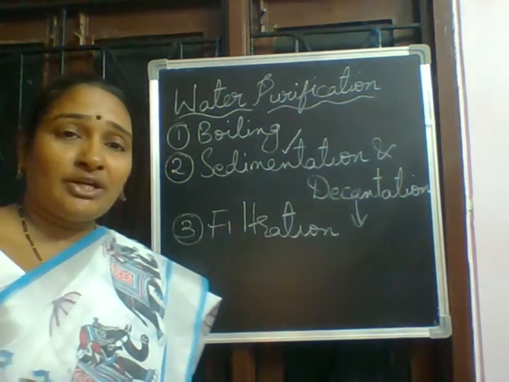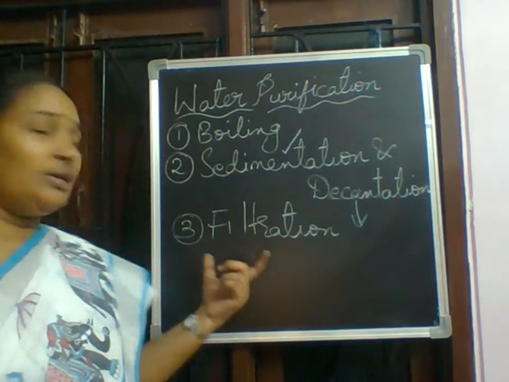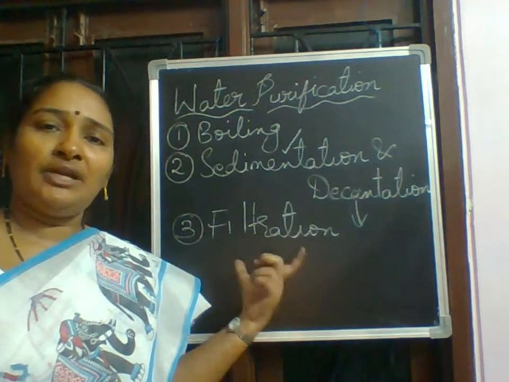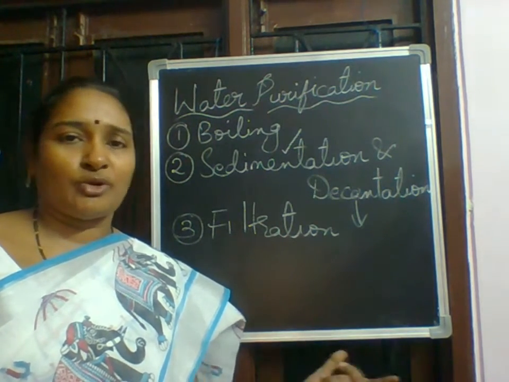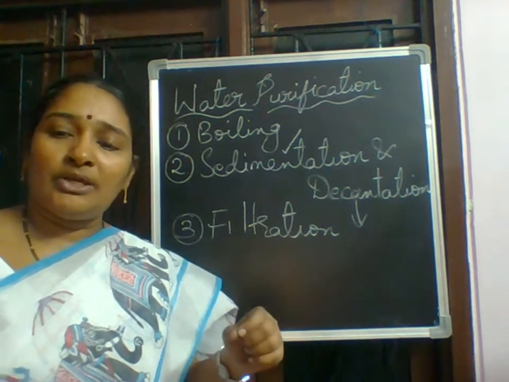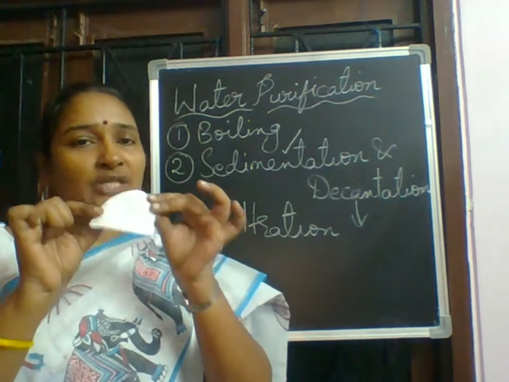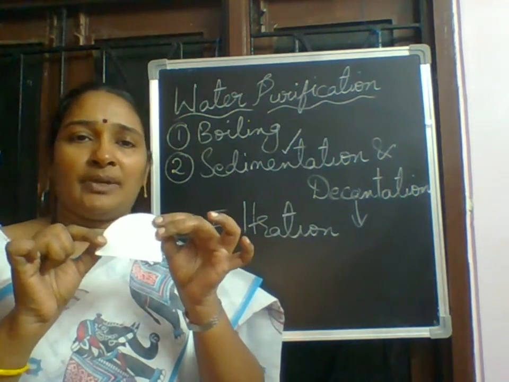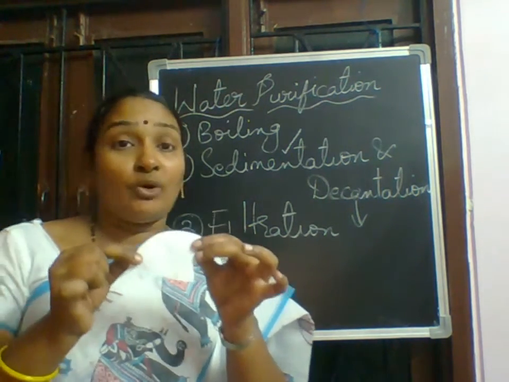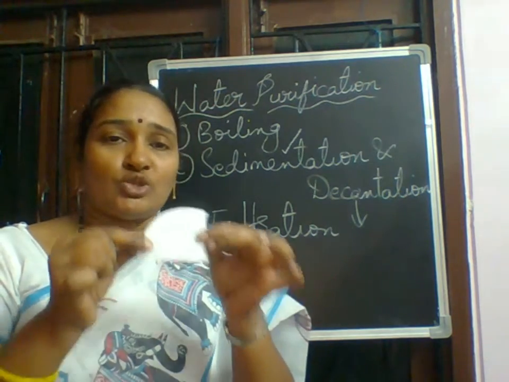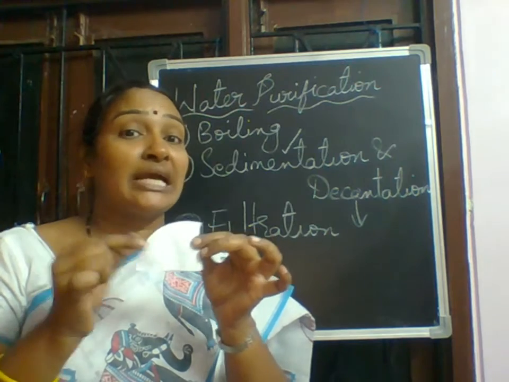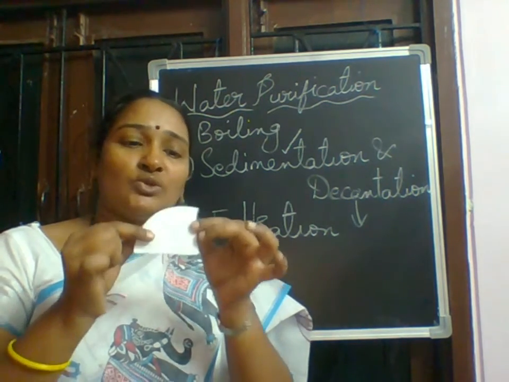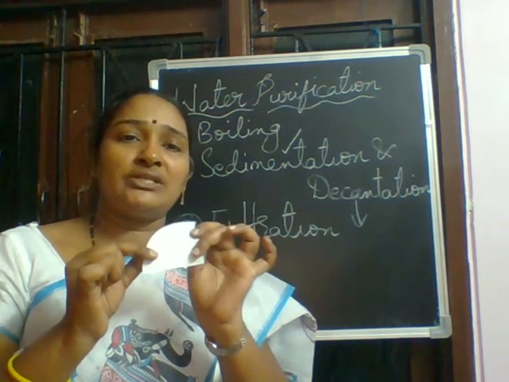What is the method used in that? We need to keep a filter paper in a funnel. If that kit is not ready, no problem. You can do it at home by using a filter paper, which I am showing. You can buy the filter paper in any lab, in a chemist shop or medical shop, wherever you will find science activity things.